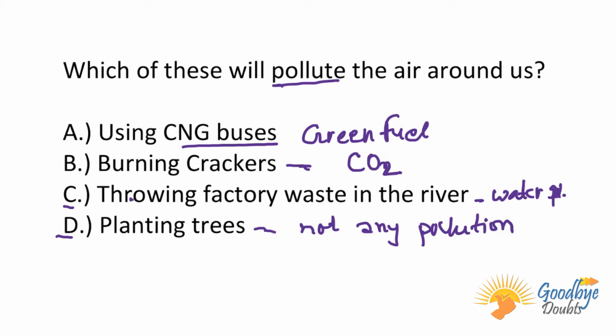So here option B and option C both are creating pollution, but option C, throwing factory waste in the river, is creating water pollution, not air pollution. As our question is asking about air pollution, our answer should be option B, burning crackers.